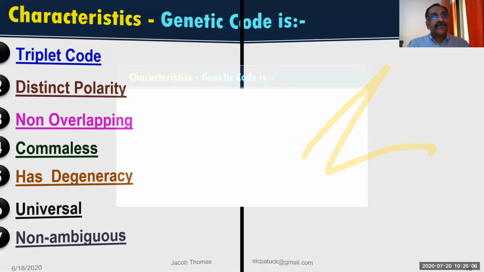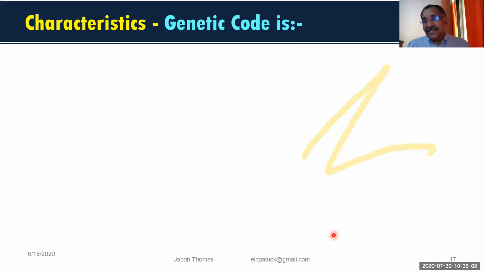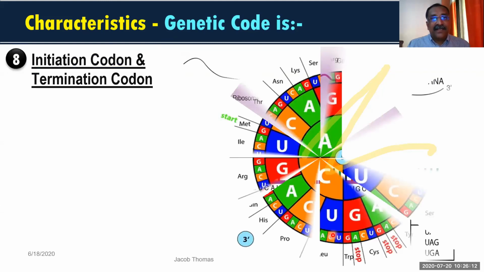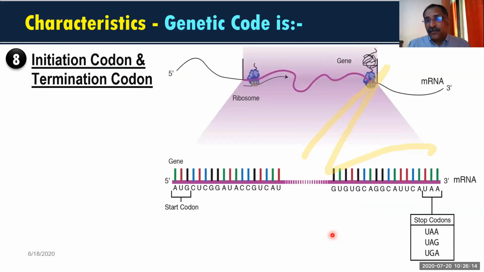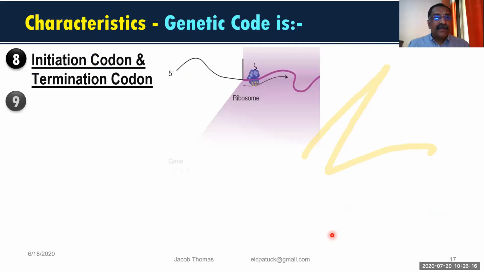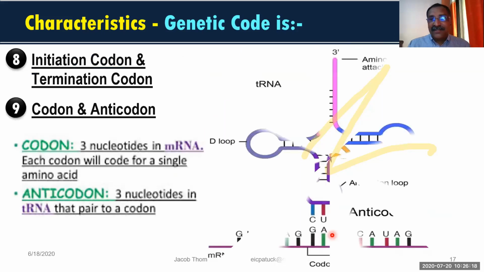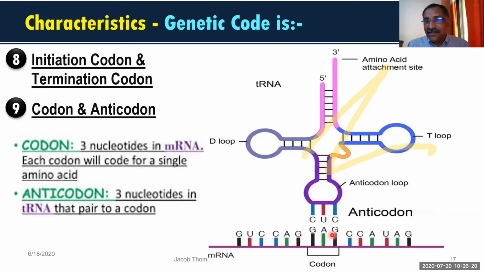Then you can see that there is a starting point. AUG is a starting point, and similarly there is a termination point. And for the termination point, 3 codons are there. And then we have seen codons are seen on messenger RNA, and the same 3 nitrogen bases which we represent on transfer RNA we call as anticodon. So this much we have seen.